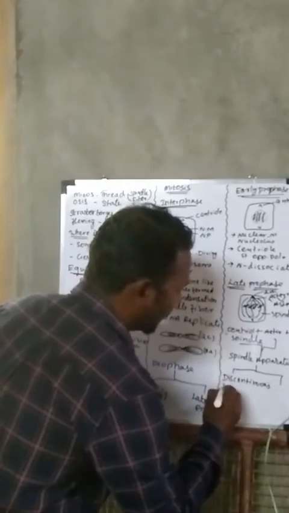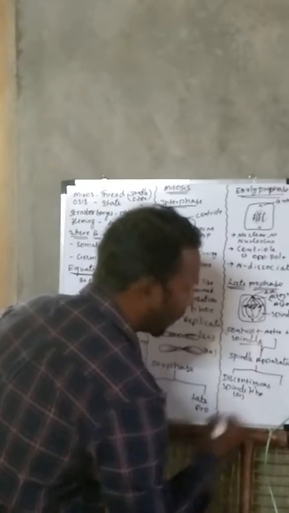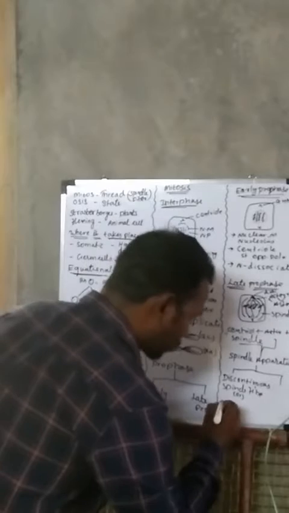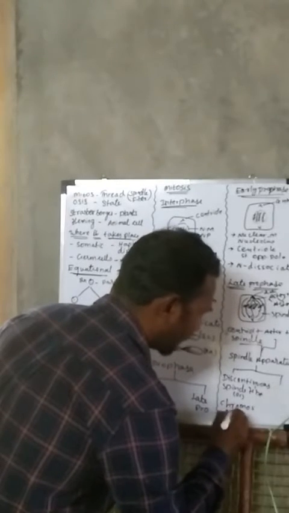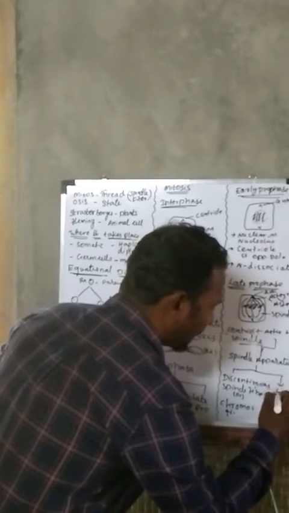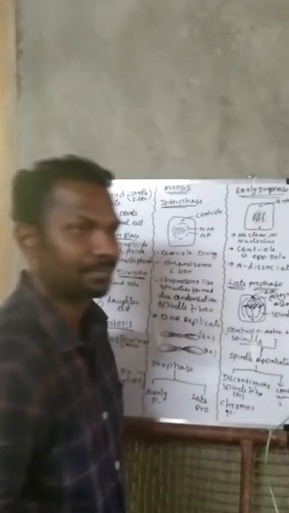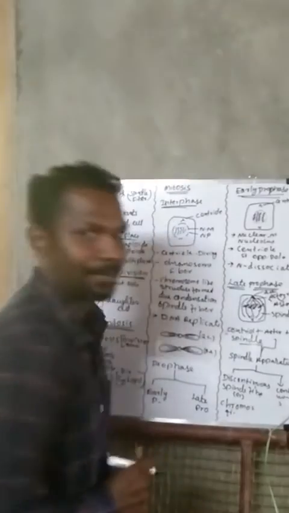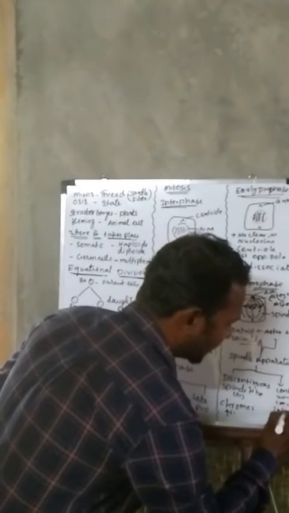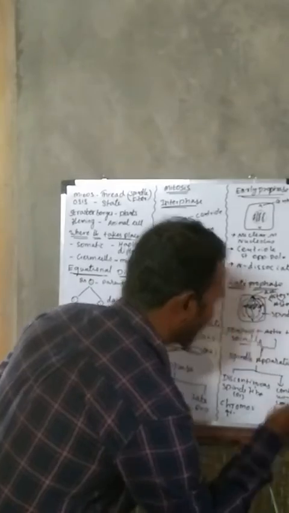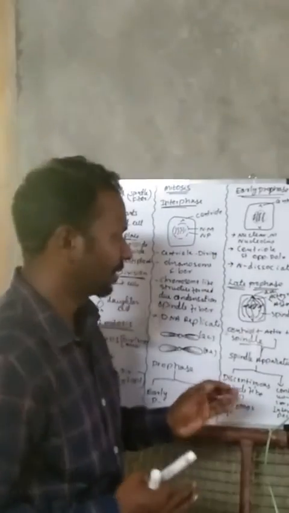Discontinuous spindle fiber, or else it can be called chromosomal fiber. I will tell you why it is a chromosomal fiber. And another one is continuous spindle fiber, right? Or else interpolar fiber. This one, or else interpolar fiber.